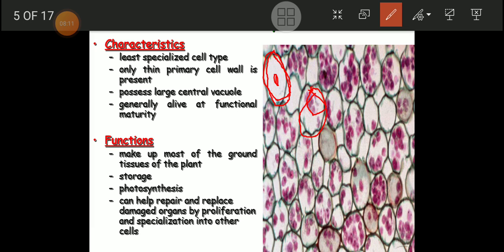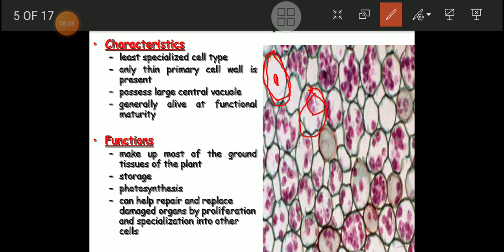Third, it possesses a large central vacuole and is generally alive at functional maturity. So these are the most important characteristics of a parenchymatous or parenchyma cell. Now, what is the function performed by parenchyma in the plant body?